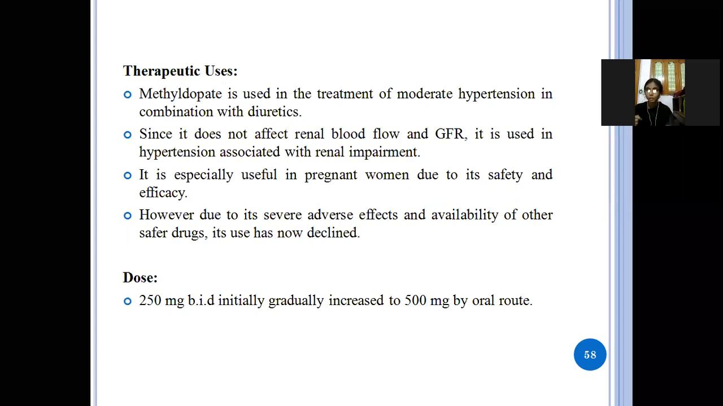And the dose is 250 mg initially, and it may be increased to 500 mg by the oral route. So these are the drugs which come under the centrally acting drugs.